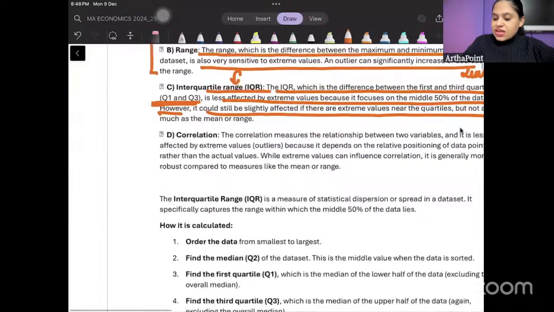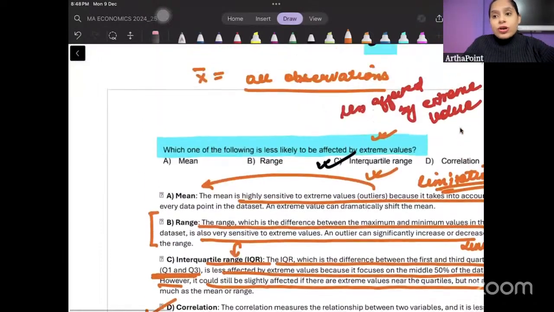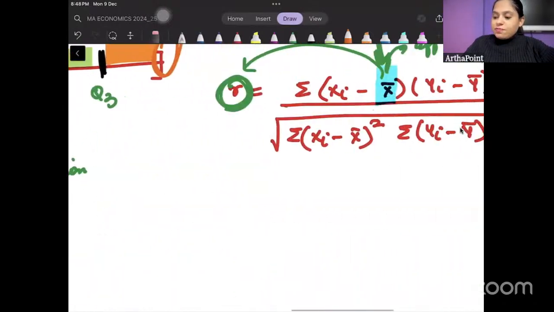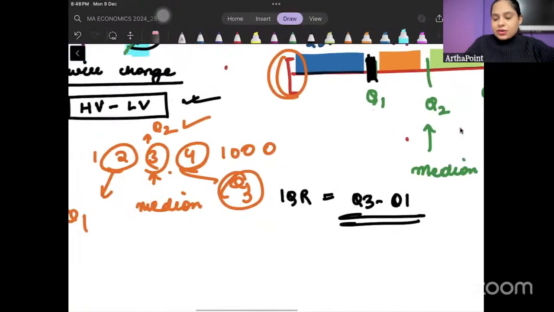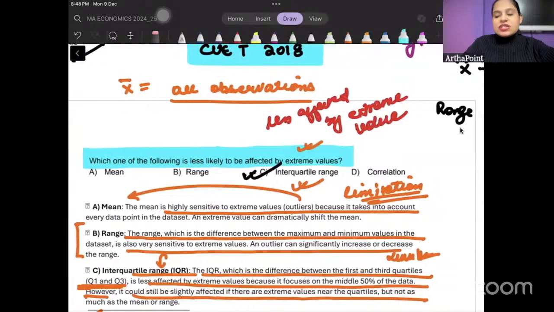Okay? Same is correlation. In correlation, because of the presence of the mean, it will be affected. We can always debate that ma'am, there are deviations here, not the mean, but still R will be affected, right? So the right answer to this seems to be C.